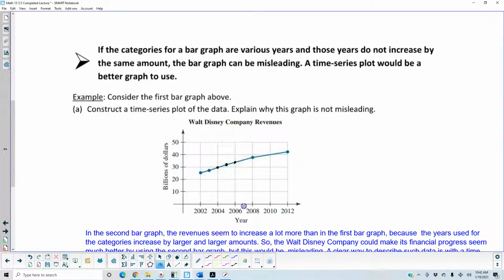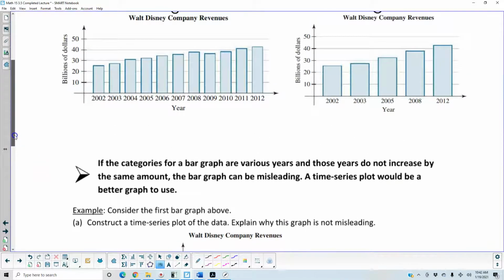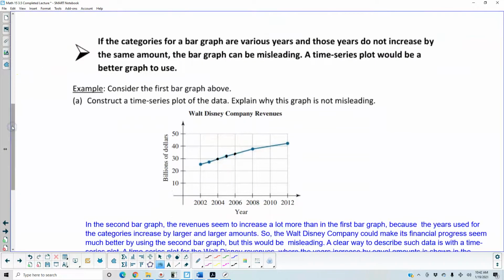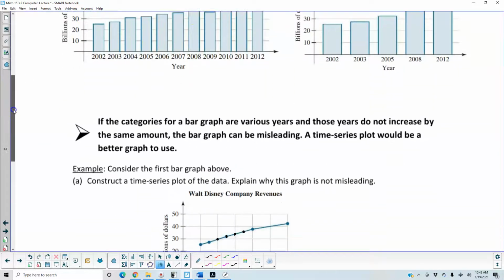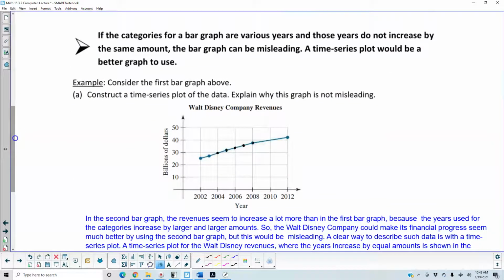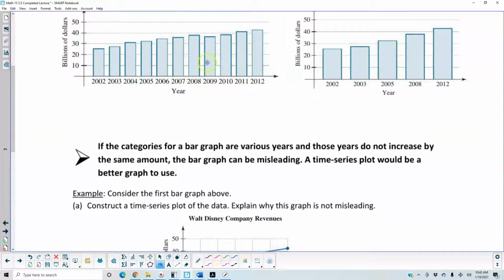If we look at 2007, it's about 30.5. So it should be right up in the middle here. So there's 2007. 2008 is about 30.8. So there we have our 2008. And 2009, now it's back down close to what 2007 was, just a little bit above it. So about 30.6 maybe.